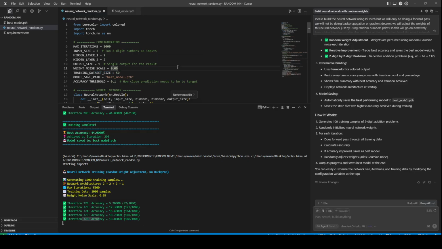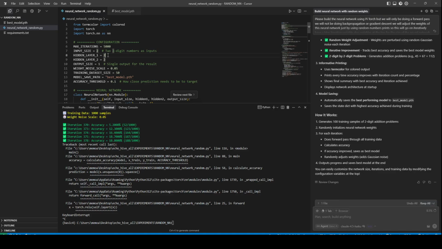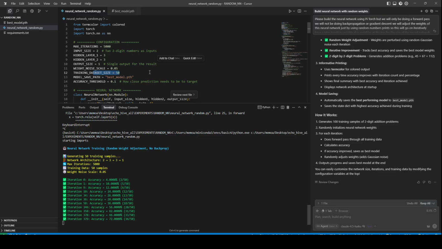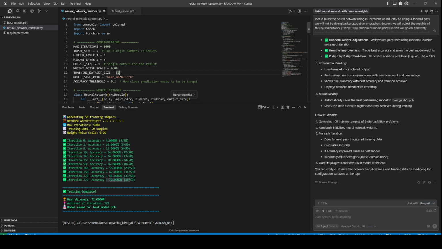And there is no real algorithm. So each iteration is completely random, as you can see. But it is interesting to see that this is actually converging. Nevertheless, let's increase the neurons to 3 for each layer and run this again. We're training the data set low, but look at this, we are already at 72%. But you can see the problem with this approach because as your training data set increases, the compute or the time required to converge is also going to just increase incredibly.